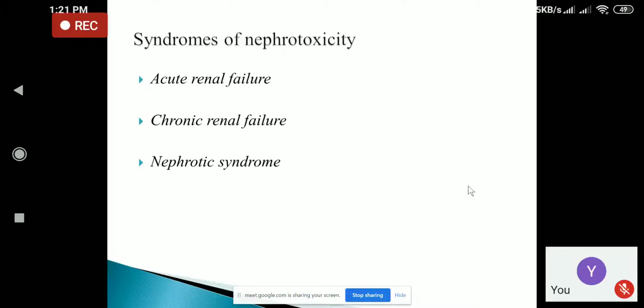And when kidneys lose their filtering ability, then there will be an increase in the level of waste material, and it may accumulate, and the body's chemical makeup will get out of balance.